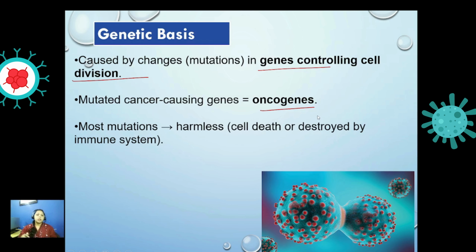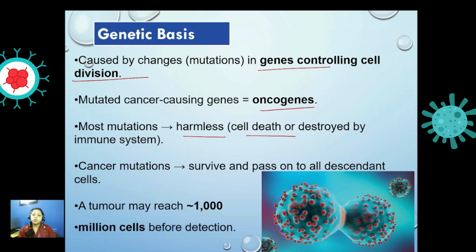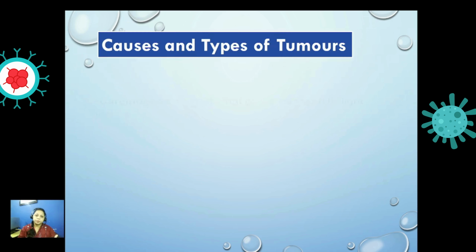Most mutations are harmless as the cell dies or is destroyed by the immune system. Apoptosis can happen, or your immune system can identify them as foreign and kill them. But cancer mutations survive. They have an ability to survive and pass on to all the descendant cells. A tumor may reach more than 1,000 million cells before even detection.